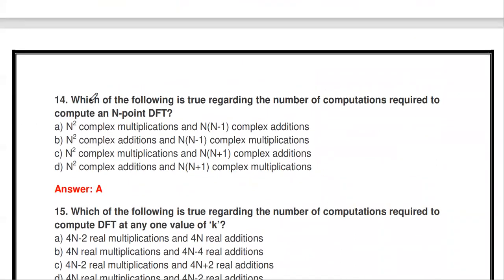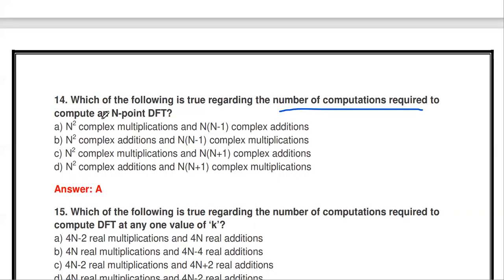Then the next one: which of the following is true regarding the number of computations required to compute the N-point DFT? That is, how many additions and how many complex multiplications are required? This is a very important question.